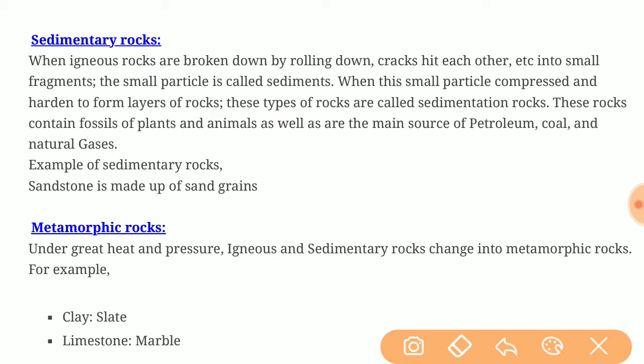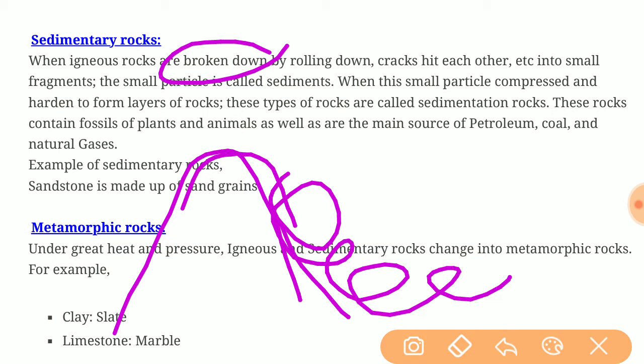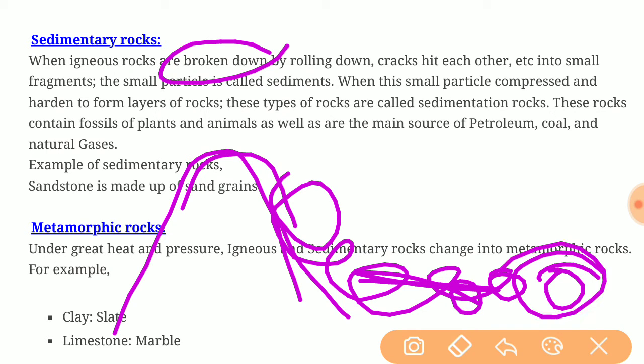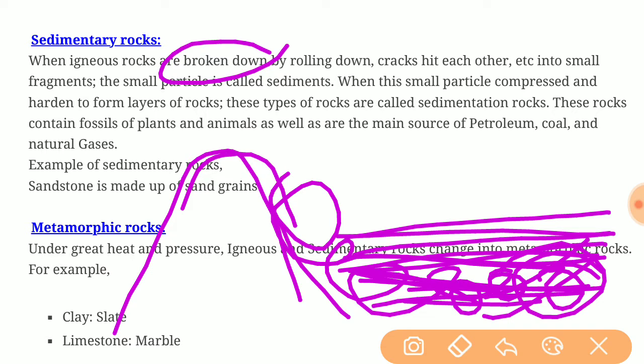Sedimentary rocks. When igneous rocks are broken down, rolling down and hitting each other into smaller fragments, the small particles are known as sediments. When these small particles are compressed and hardened to form layers, these types of rocks are called sedimentary rocks. These rocks contain fossils of plants and animals, and are the main source of petroleum, coal and natural gas. An example of sedimentary rock is sandstone, which is made up of sand grains.